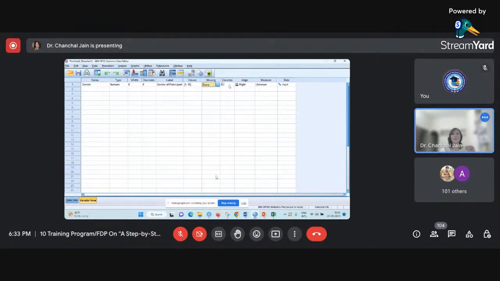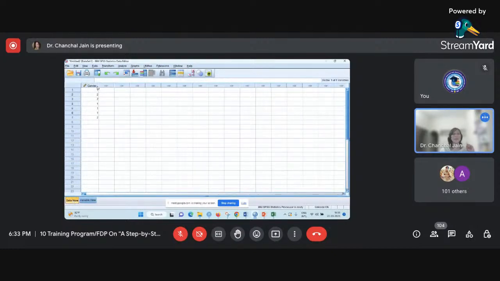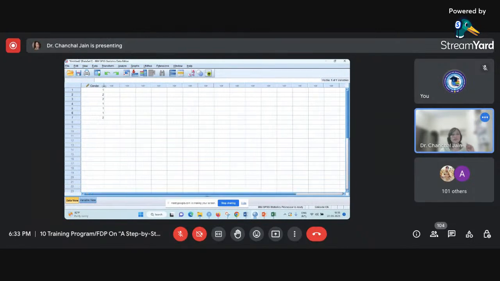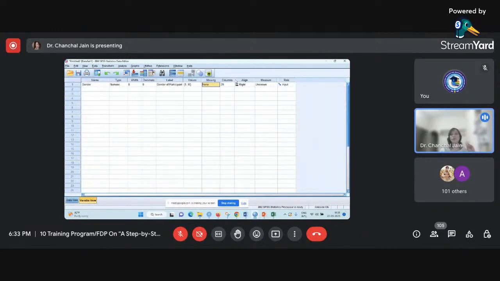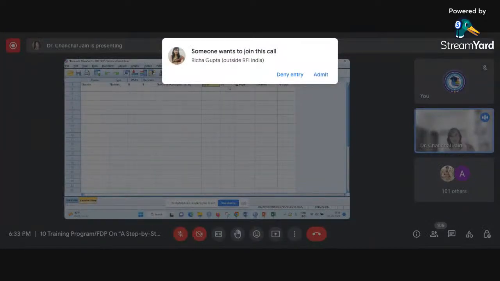Columns helps us to display the number of entries or number of data at a time in that particular cell. I'll show you how it works. Say for example, I'm coming to the data menu. Now you can see I'm stretching this particular column. Previously its column width was 8. Now you can go to the variable view and you can see it's 29 right now.